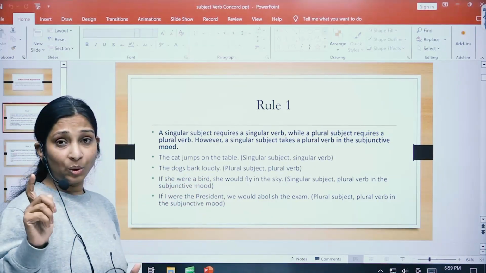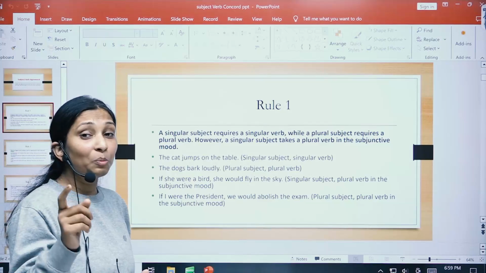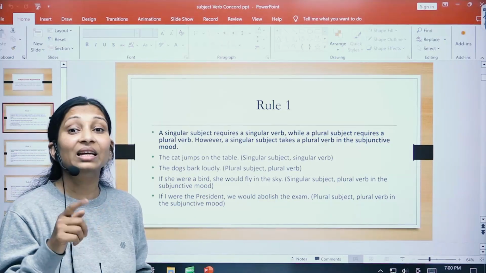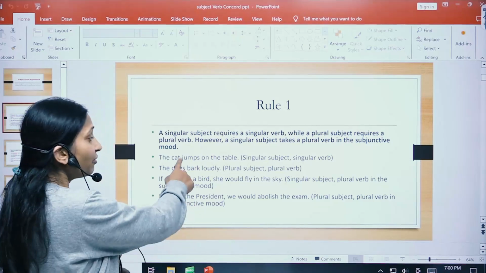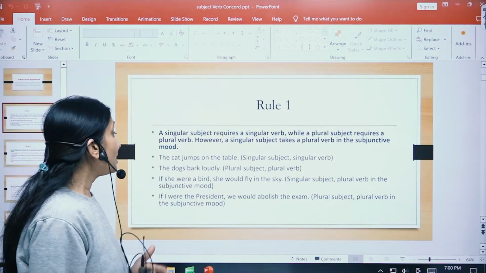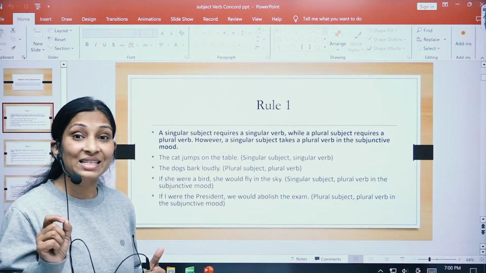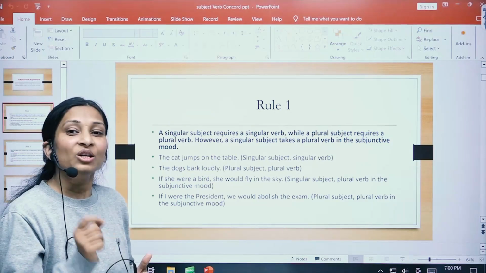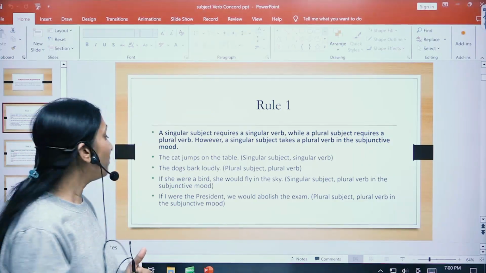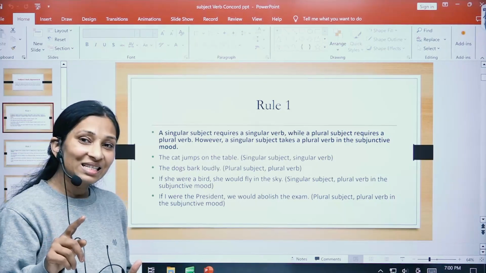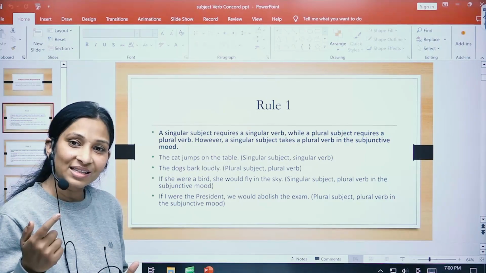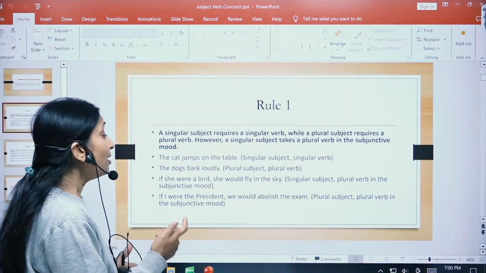Children, one more thing I would like to tell you, that whenever we put s or es in a verb, it is the singular form of the verb, right? So here in the first example, we saw that it is jumps. So s is used in the verb, so here it is a singular verb. And then we have bark, where we are not putting s or es, which suggests that it is a plural verb.